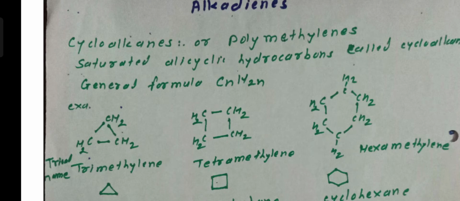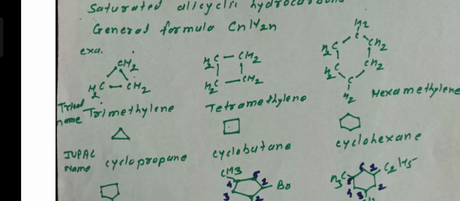Number of the methylene groups present in the structure gives the prefix: tri, tetra, hexa, hepta, etc. Then second compound. Here 4 methylene groups attached to each other, formation of tetramethylene compound. Then in case of hexamethylene compound, 6 CH2 groups are present in structure, and these 6 CH2 groups are in ring formation. Therefore, name of this compound is the hexamethylene. Trimethylene, tetramethylene and hexamethylene, these are the trivial names of these cycloalkanes.